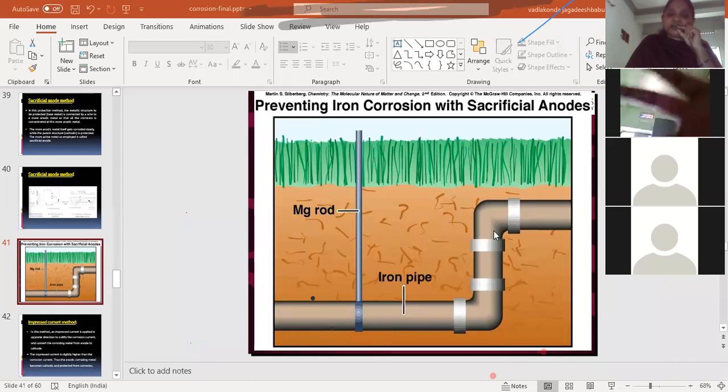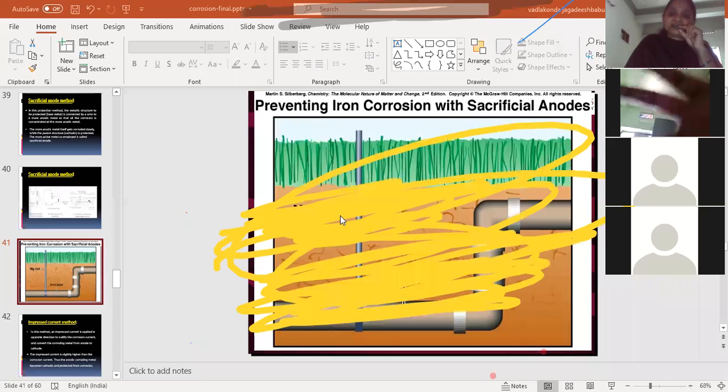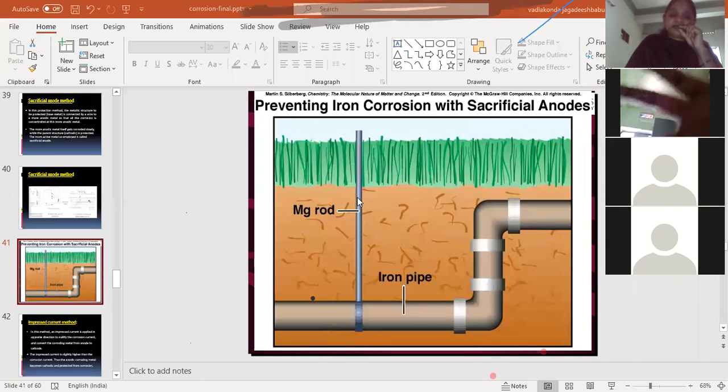In the presence of moisture, this iron pipe will undergo electrochemical corrosion. But here, when we are connecting the iron pipe to a magnesium rod, this magnesium rod will act as the anodic part and it will be corroded, whereas our iron pipe will act as the cathodic part and it will be protected from corrosion. This is for preventing underground iron pipes from corrosion by using the sacrificial anodic method. And when this magnesium rod undergoes complete corrosion, it will be replaced with a new rod. So here the magnesium is sacrificing itself to protect the iron, hence it is known as the sacrificial anodic method.